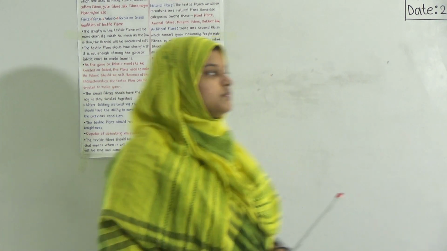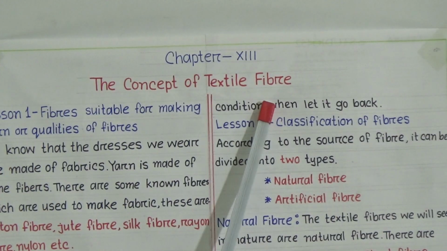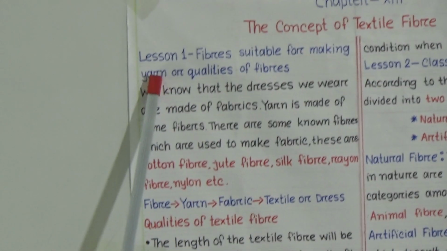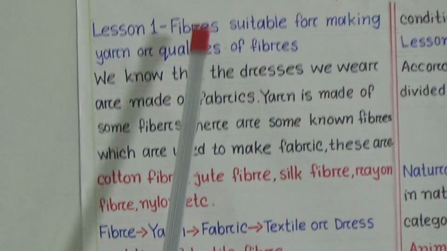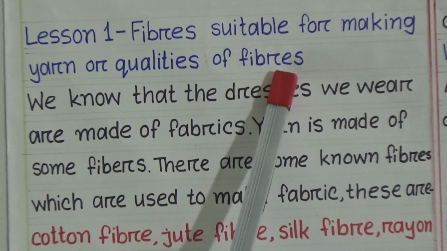Students, take your home science book and open chapter 13. We'll discuss the summary of this chapter. So let's begin. Chapter 13, the concept of textile fiber. First, we'll discuss lesson 1: fibers suitable for making yarn, or qualities of fibers.